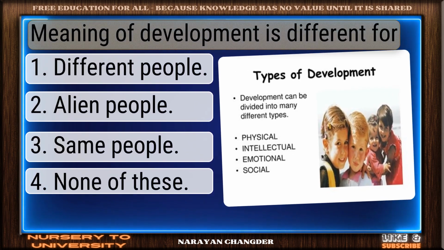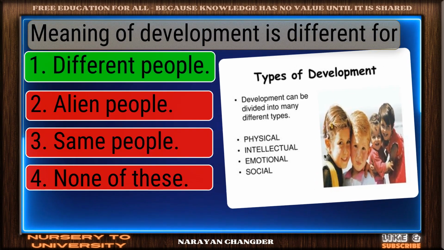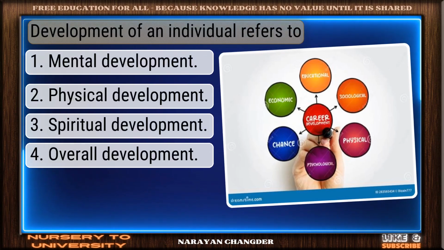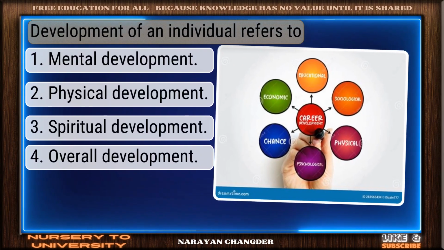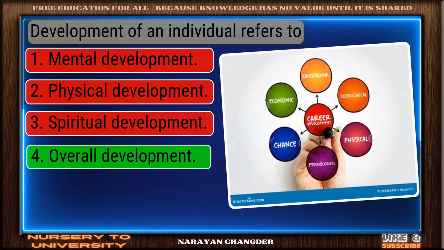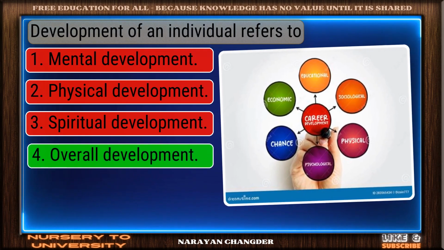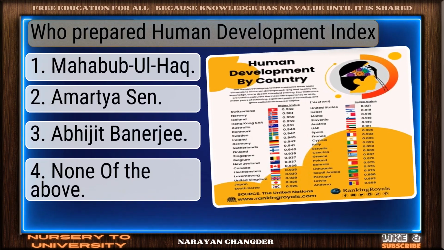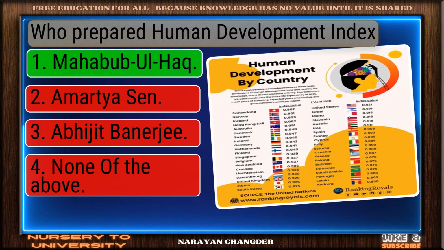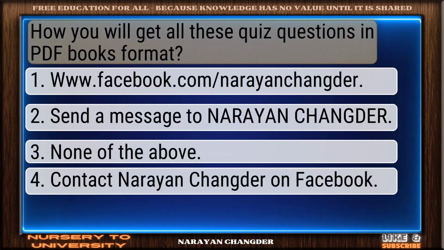Meaning of development is different for. Valid point. Different people is true. Development of an individual refers to. Perfect. Overall development is the correct choice. Who prepared Human Development Index? Great job. Mahabub al-Haq is the accurate answer.